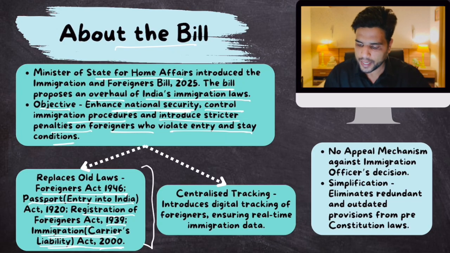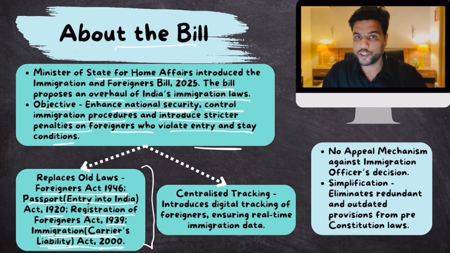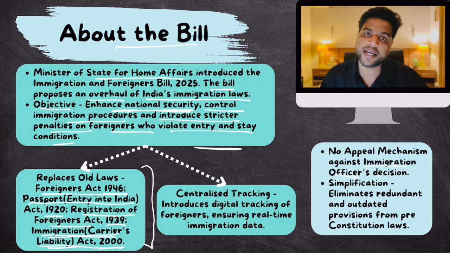Clear? Now, there are a few controversial provisions in this bill. Let's suppose there is an illegal migrant and he or she is identified. The matter would go to the immigration officer, and the immigration officer will take a decision whether to deport that person, imprison that person, or whatnot.